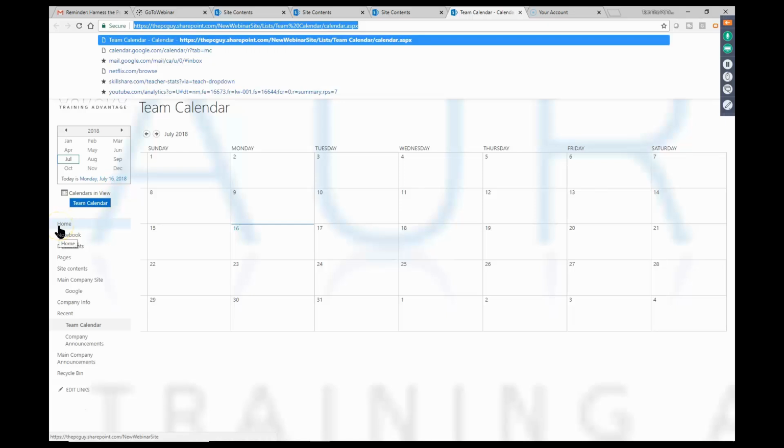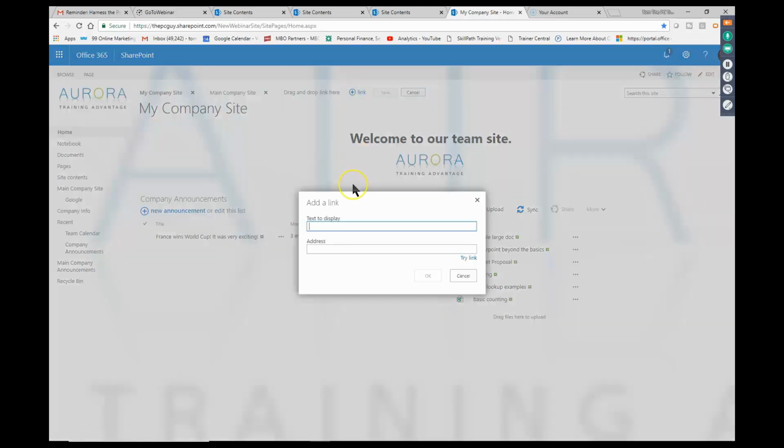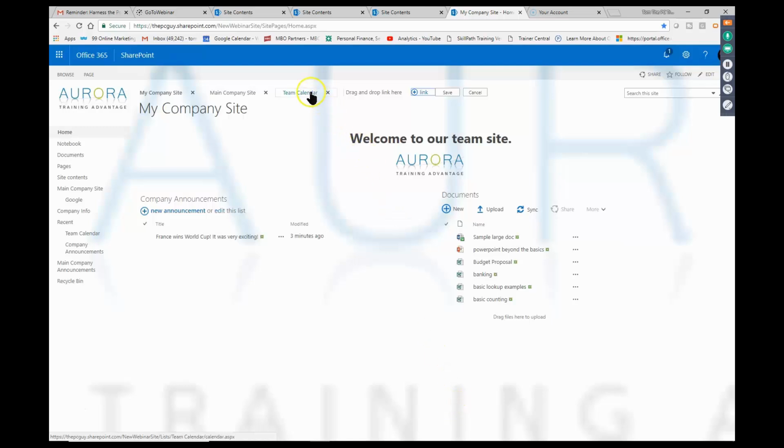Now I'll go back to my home page. Let's say this one I want on the top link toolbar. So I'll pick on the words edit links. I'll pick on add a link. And we'll say team calendar. And then I'm just going to paste it right in. Isn't that better than trying to type that information in? I would just rather copy and paste that address right into there. It works much better. They'll be happy with that. And notice how the team calendar is now part of the quick launch toolbar. I'll make sure I pick on save there.